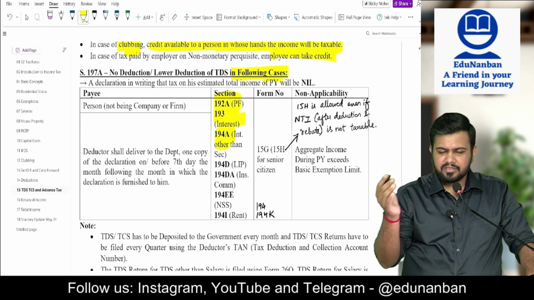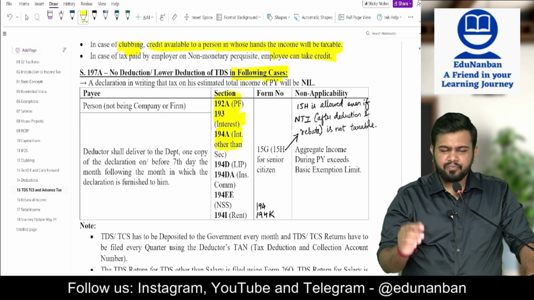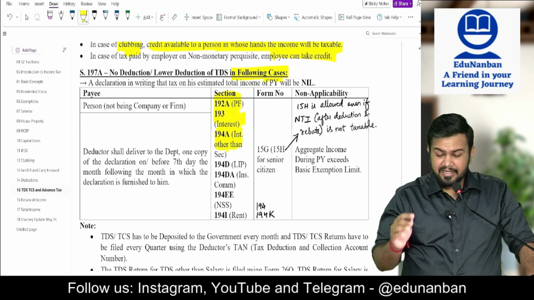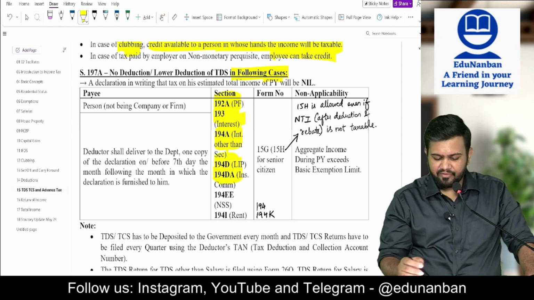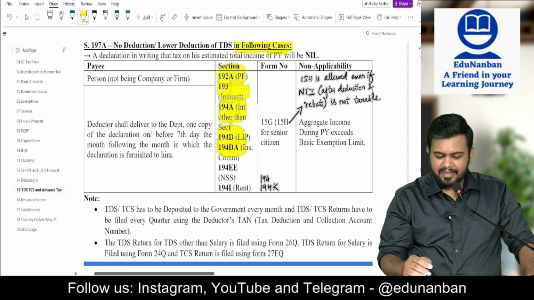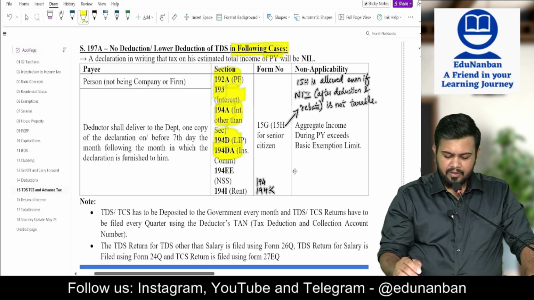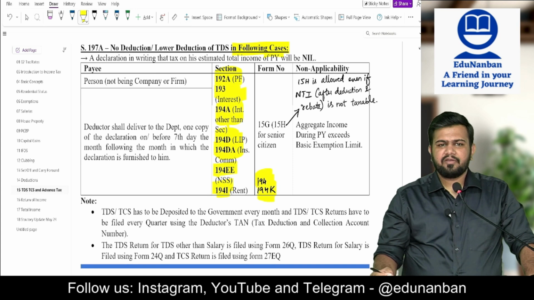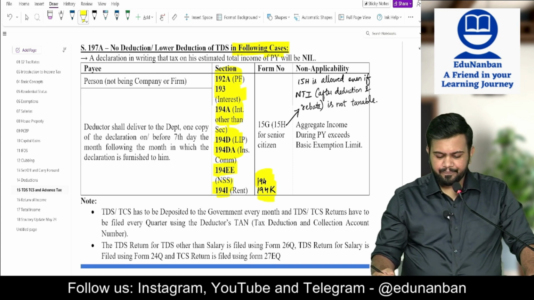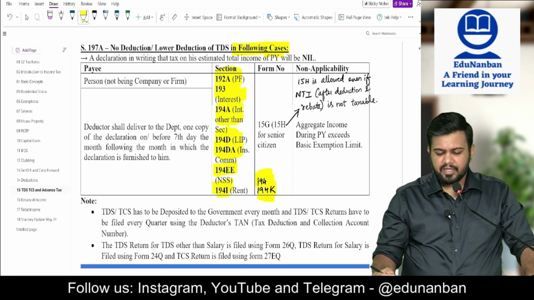Then interest on securities. Then 194A, interest other than interest on securities. 194D, 194DA, 194E, National Savings Certificate. Then 194I, and here please include 194 and 194K also.